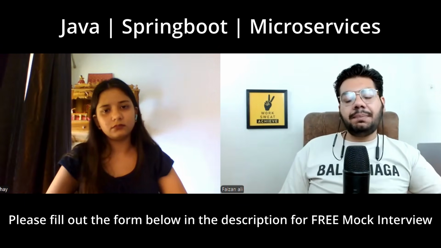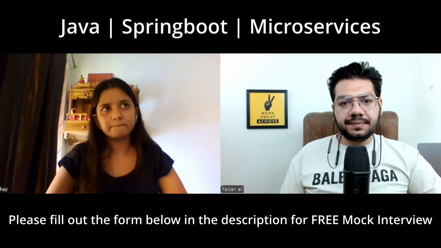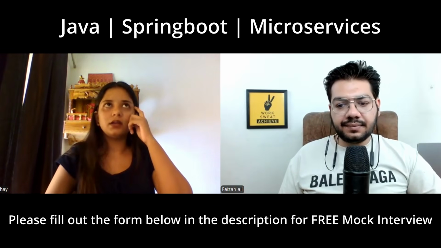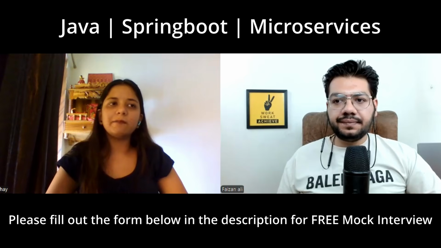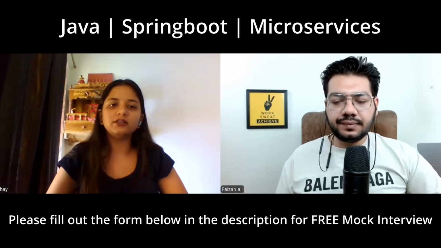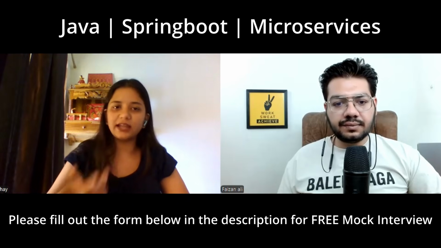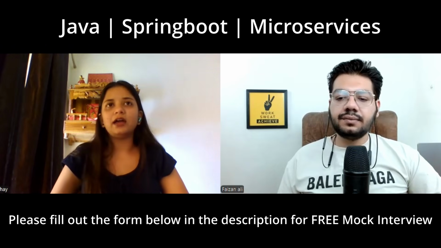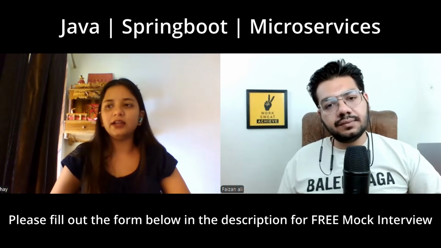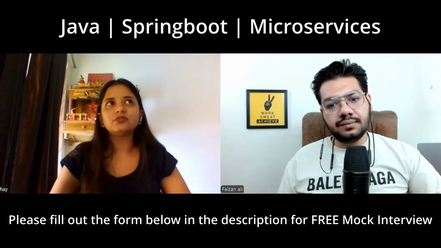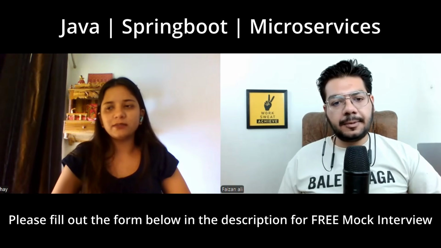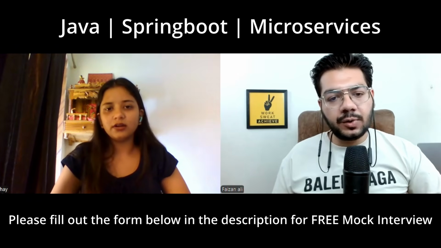Let's say you have a table with 10 million rows and a query timing out. So what is your approach to fix this? Yeah, so basically why this happens is either the query I have written is scanning the full database, full scanning is happening there. So I haven't used the indexes, and also I have not optimized my join query.